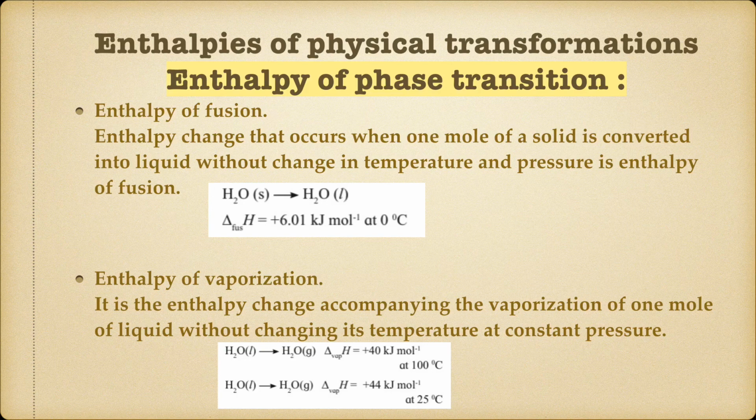So for the first reaction, H2O gas going to H2O liquid, the enthalpy of condensation will be equal to minus 40 kilojoule per mole at 100 degrees Celsius. How do we represent condensation? It is delta CON H. Similarly, for the next reaction, the enthalpy of condensation will be minus 44 kilojoule per mole. Next we will see enthalpy of sublimation.